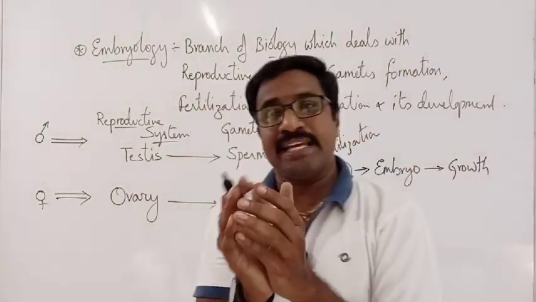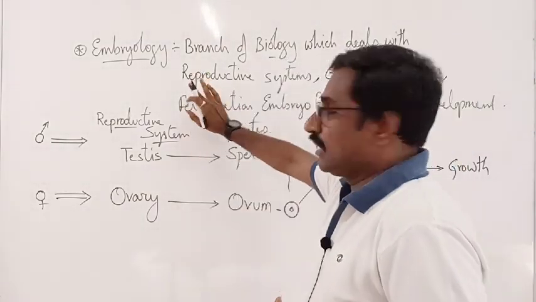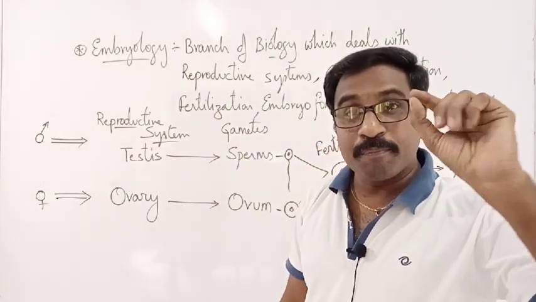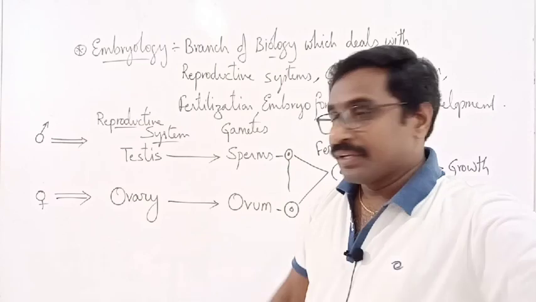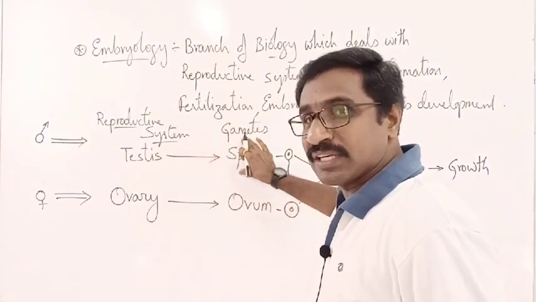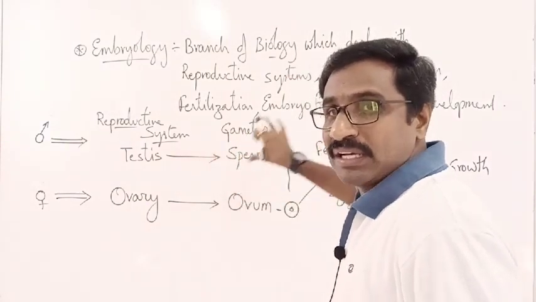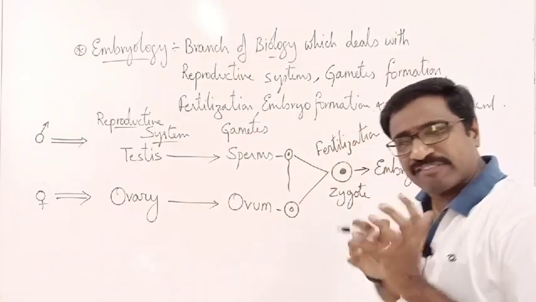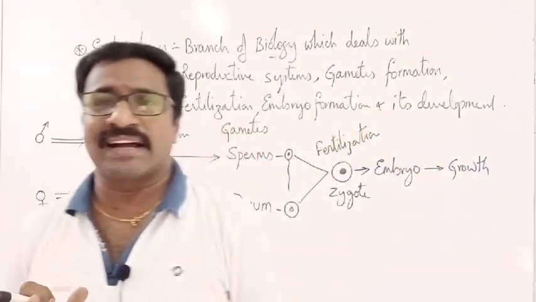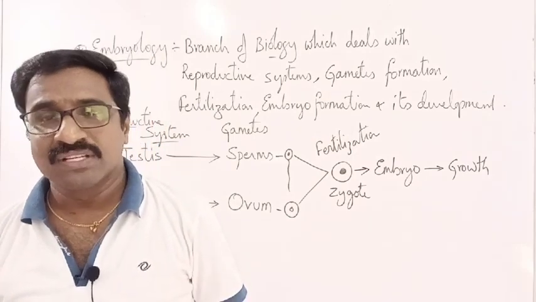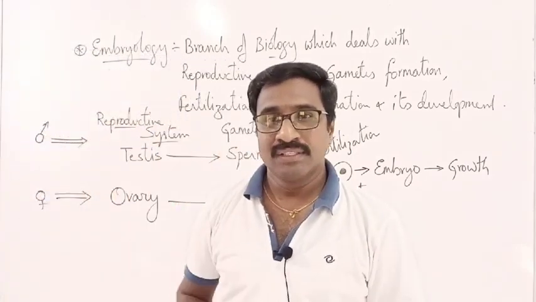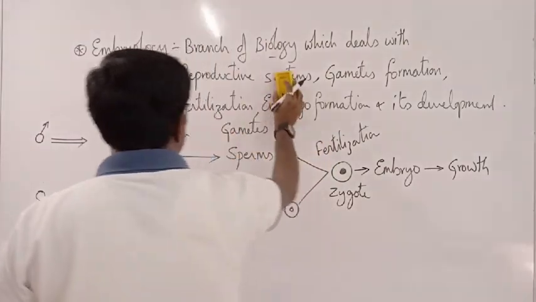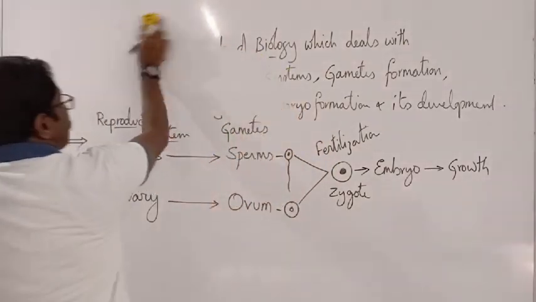All this, if we study, is called embryology. So embryology means studying the sperm structure, the ovum structure, and how they get fertilized. If we study all these, then it is called embryology. This is the example I have shown for humans.